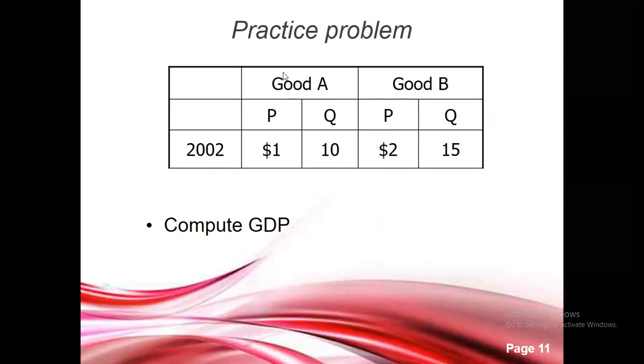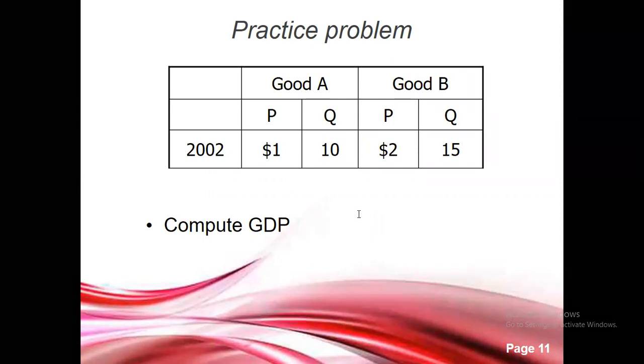So here, let me write it somewhere, right?